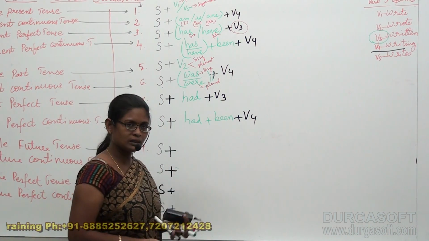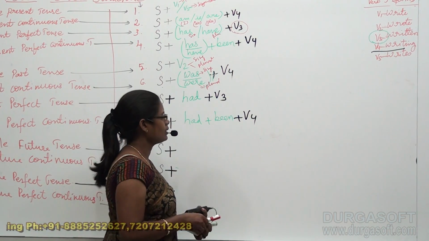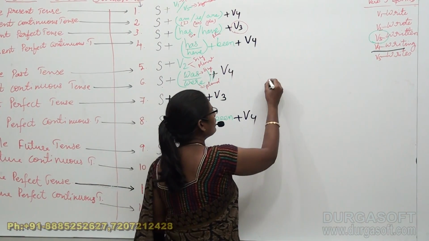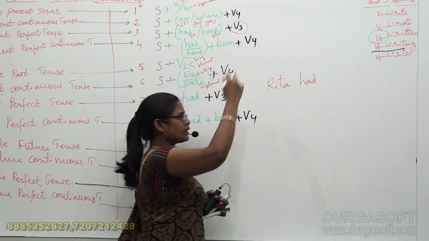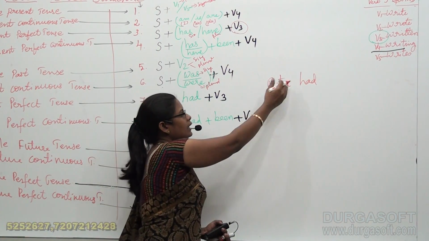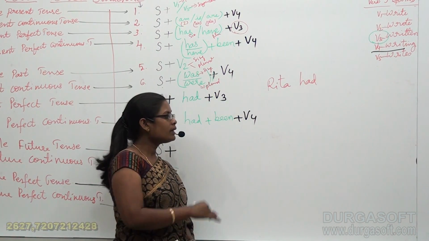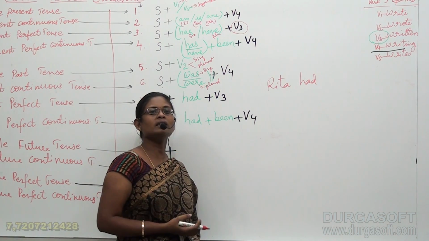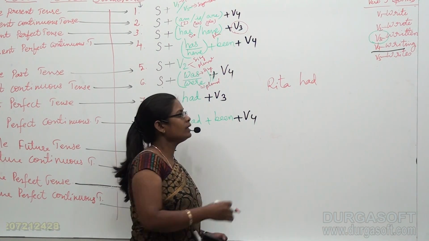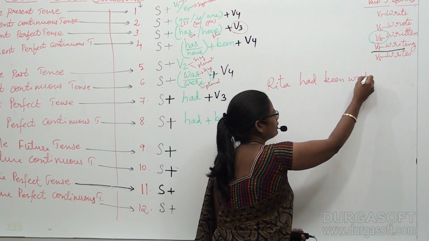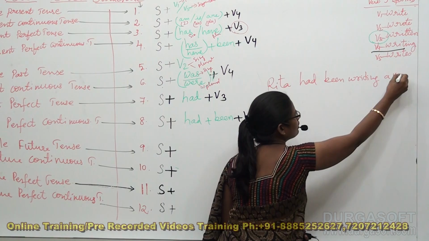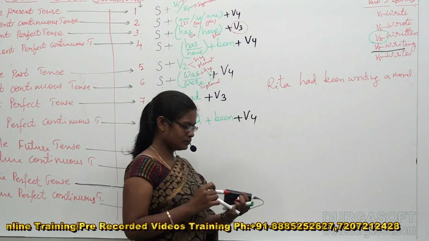Okay? Alright. So this is the structure. Now shall we do some examples? In our previous example, we did it like this: Rita had written a novel. But now we are going to change the example slightly. Rita had been writing a novel.